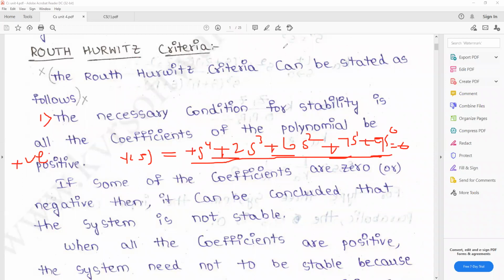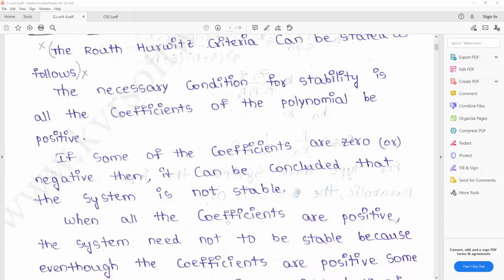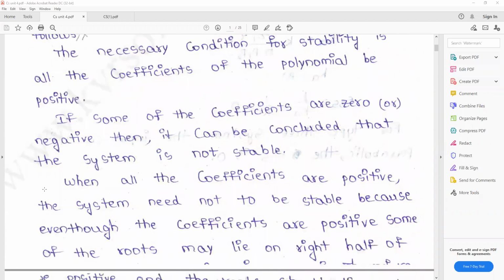Okay. And the second one, if some of the coefficients are 0 or negative, then it can be concluded that the system is not stable. For example, in the given polynomial equation, y of s is equal to s cube minus 2s square plus 7 is equal to 0.